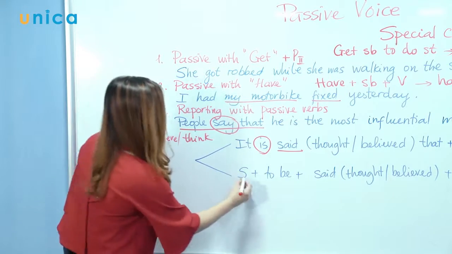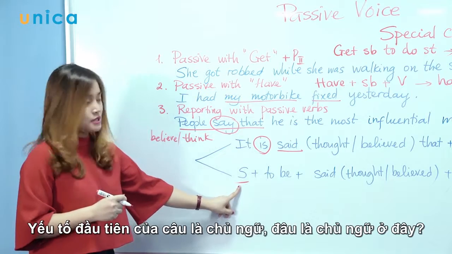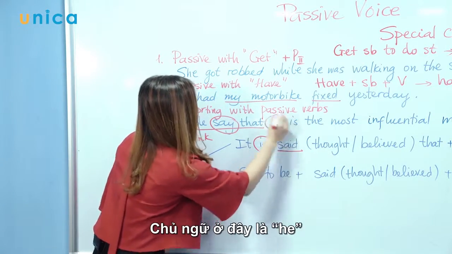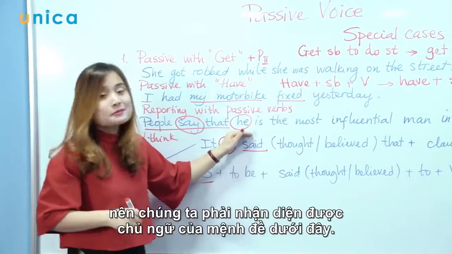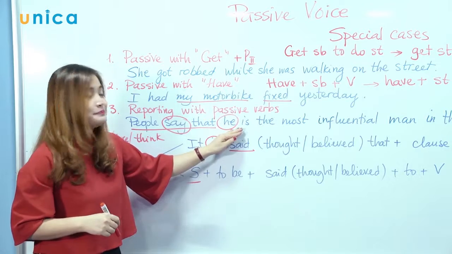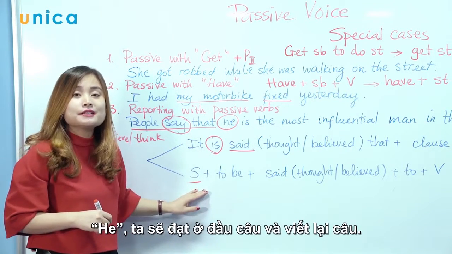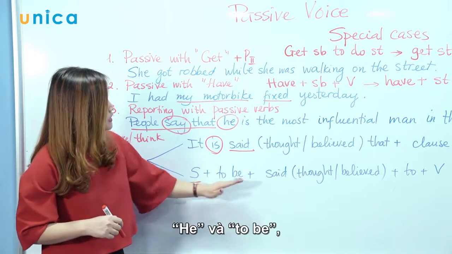Now, the first element of the sentence is the subject. What is the subject here? The subject here is he. So we have to identify the subject of the clause. I'm going to put it at the beginning of the rewritten sentence. So he and to be.